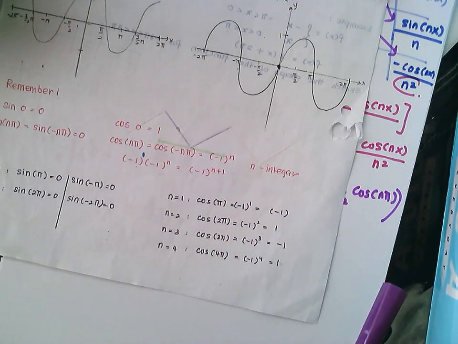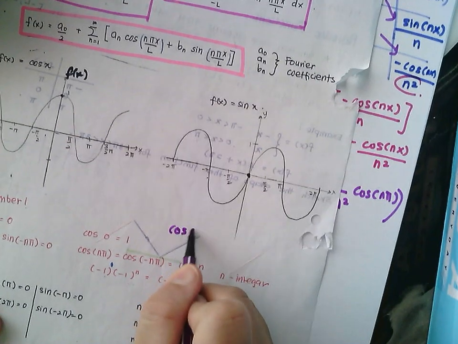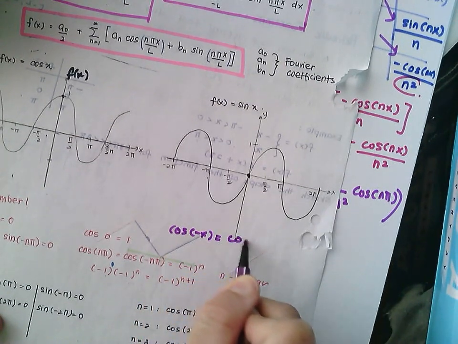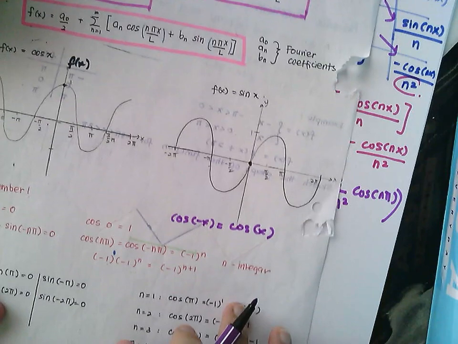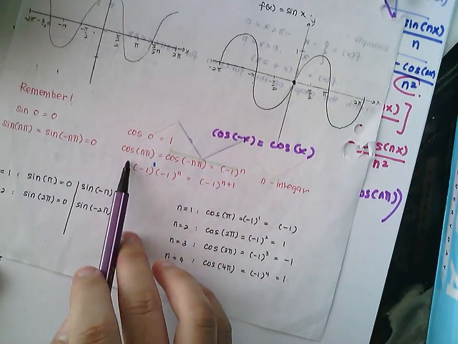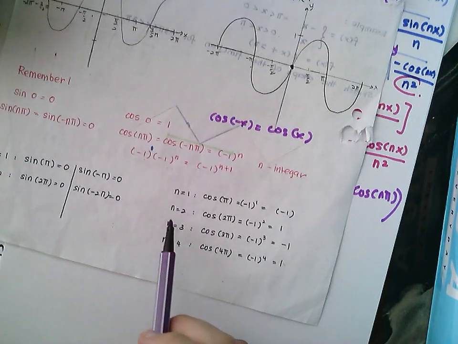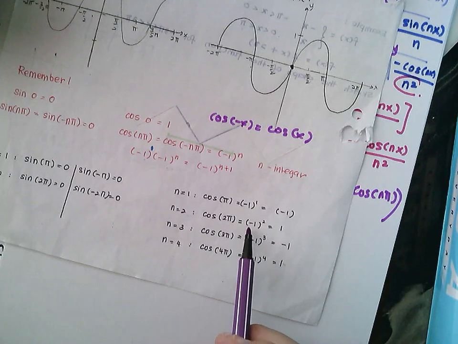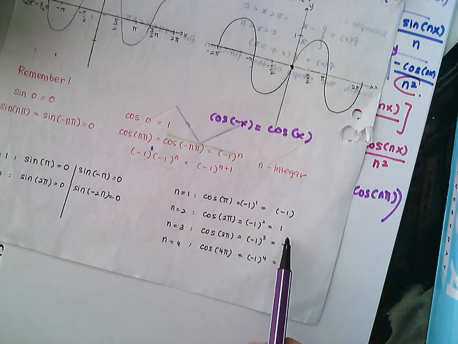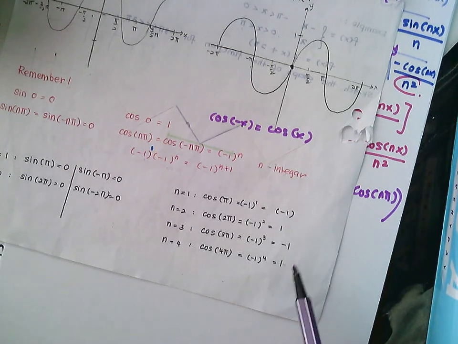Remember, in my first video of this chapter, you have cos of negative x is equals to cos x, isn't it? So that's why when you have cos of negative n pi, this one is equals to cos n pi. When you are considering n is equals to 2, then you will have negative 1 squared. So the answer is 1. And this one is repeating, negative 1, 1, negative 1, 1, and so on.